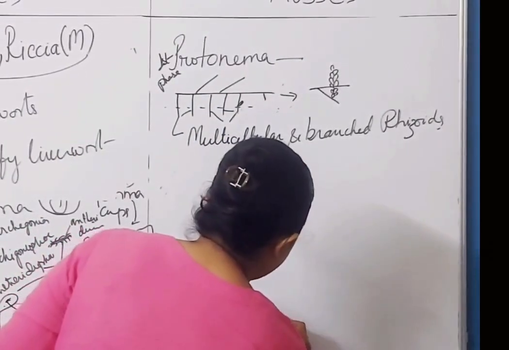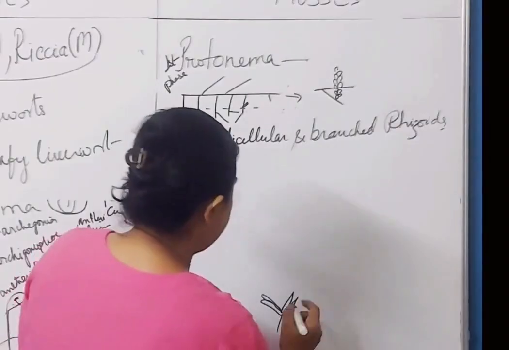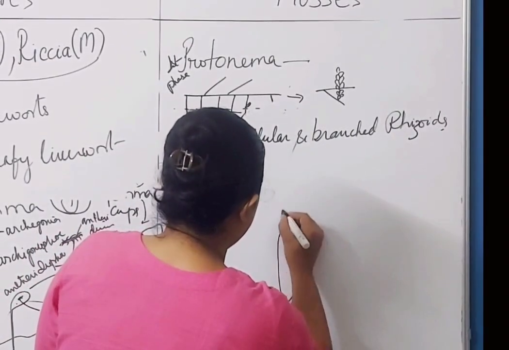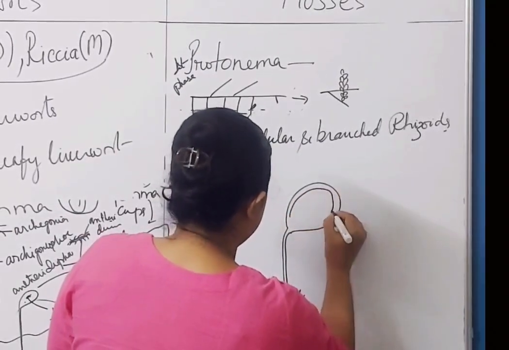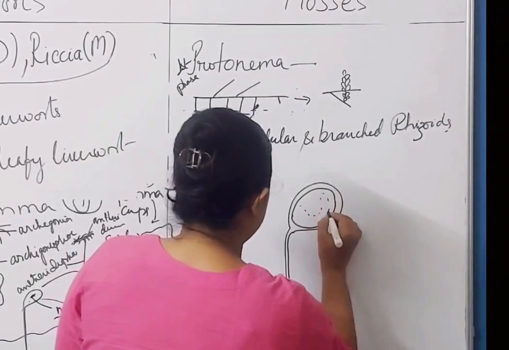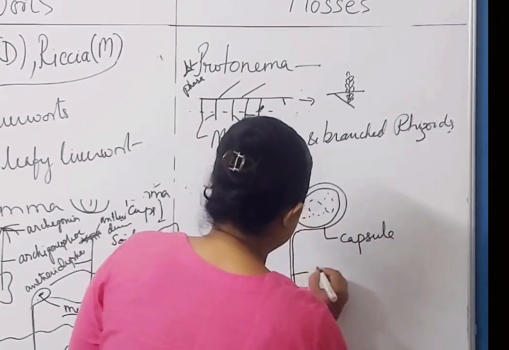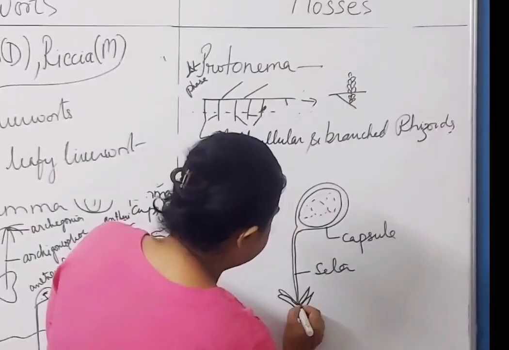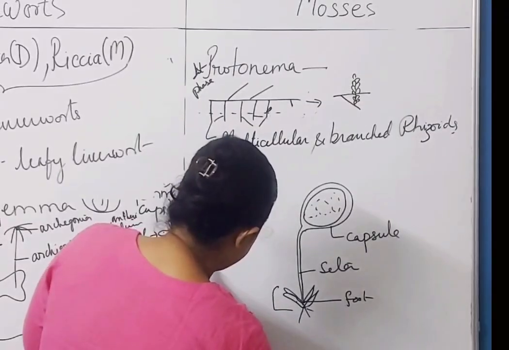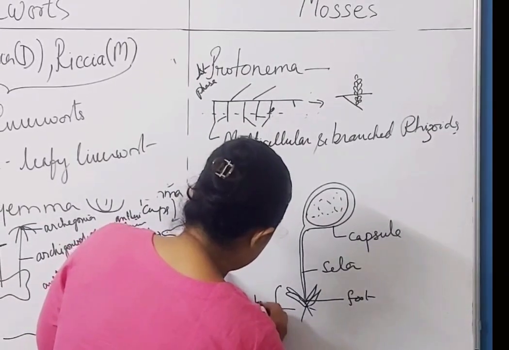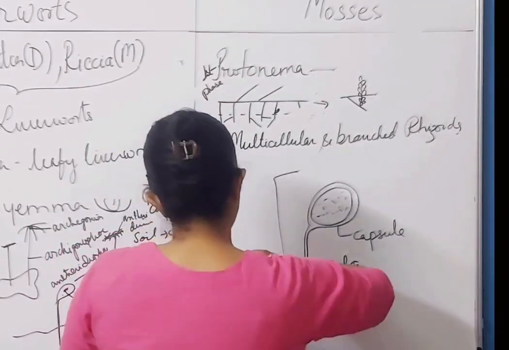Let's take a leafy small moss, okay? This is the capsule. This is the seta, and here inside this is the food and this is the gametophyte. This is the sporophyte phase.